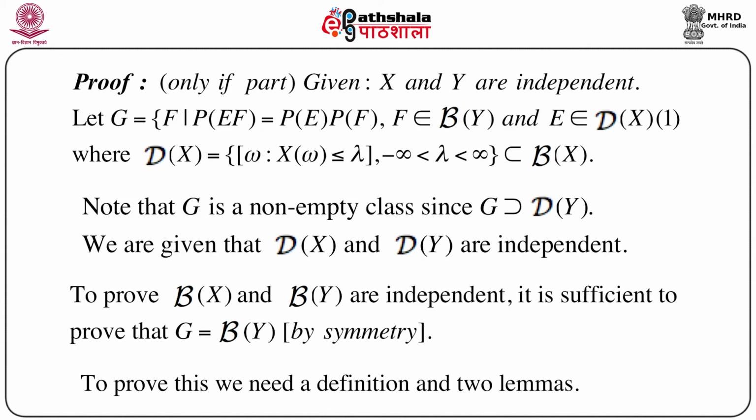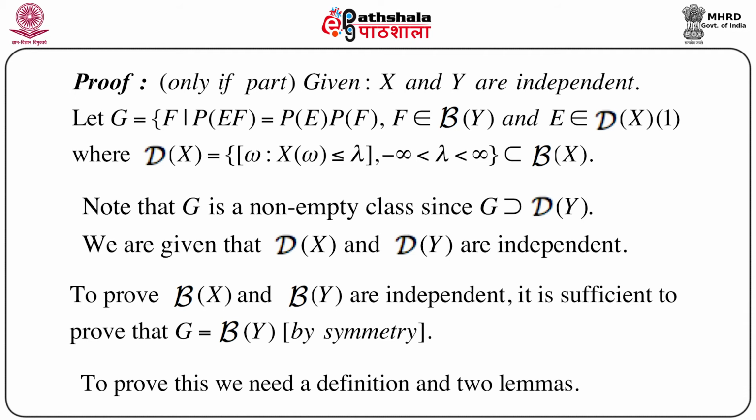That means assume that we are given X and Y are independent. Now define a class of events G, which is equal to the set of F such that probability of E intersection F equals probability of E times probability of F, where F belongs to script B of Y and E belongs to script D of X. And let us call this equation 1, where script D of X is defined as